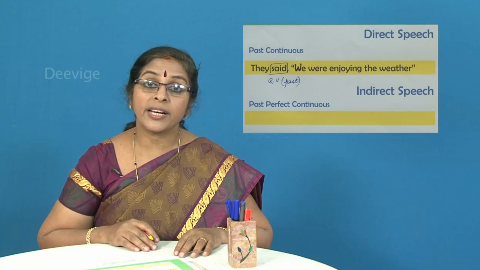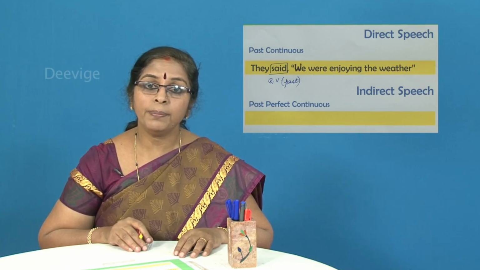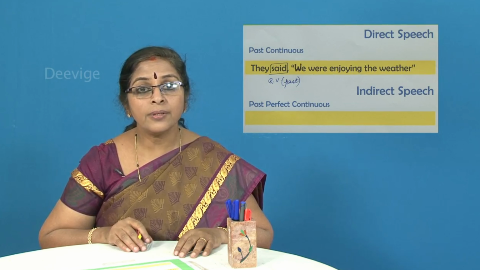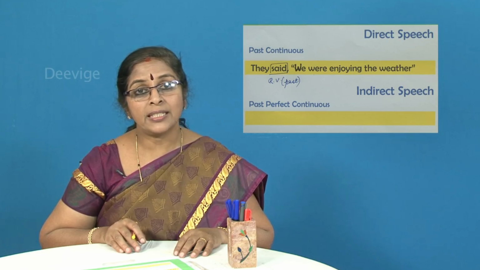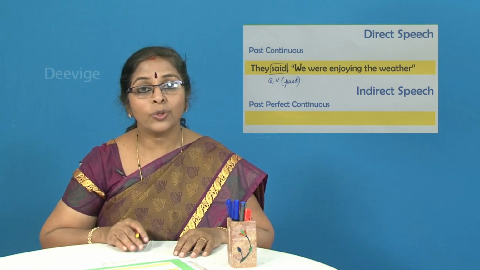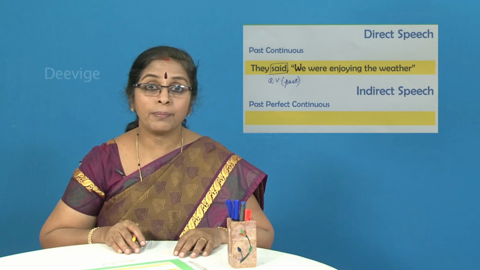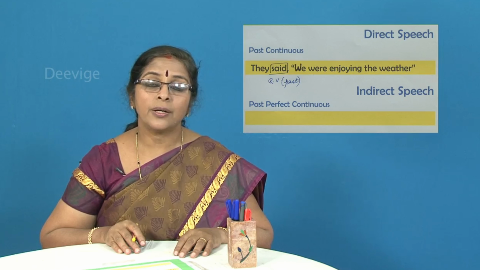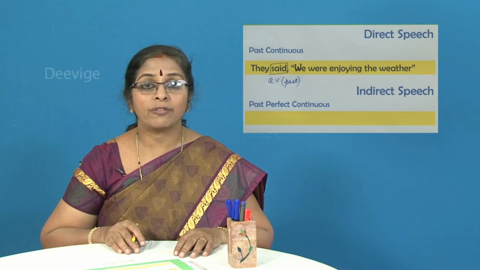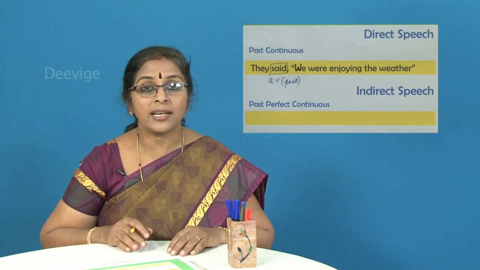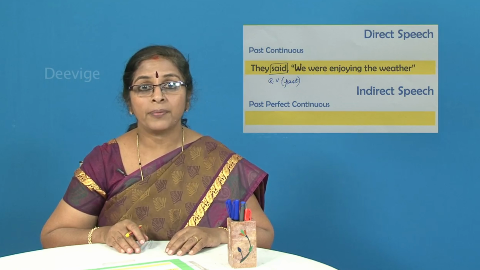Now, I want you to identify both verbs here. There is the auxiliary verb were and there is the main verb enjoying. So, this particular sentence has both the auxiliary verb as well as the main verb. If you remember, when we had discussions relating to active and passive, I told you one of the classifications of verbs is auxiliary verbs and main verbs.